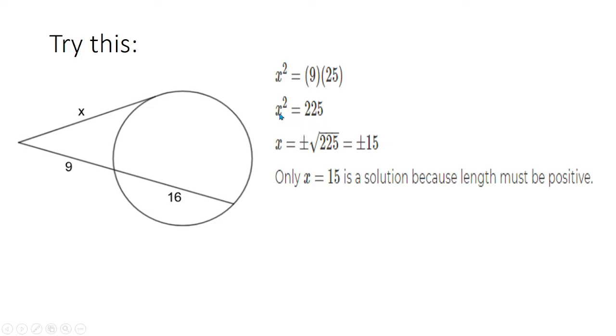So, to get the value of x, you get the square root of 225, which is plus or minus 15. But, since we are dealing with the length of the segment, it must be positive. So, in short, the answer is only 15. Okay? Did you get it correctly? Very good.